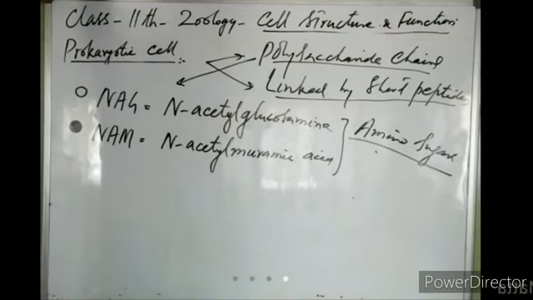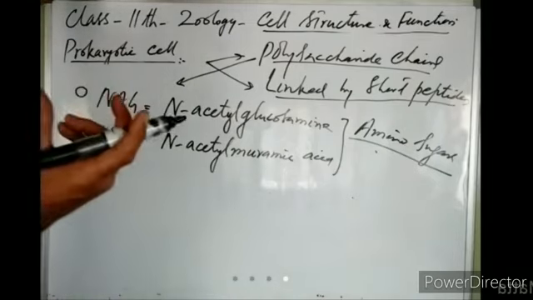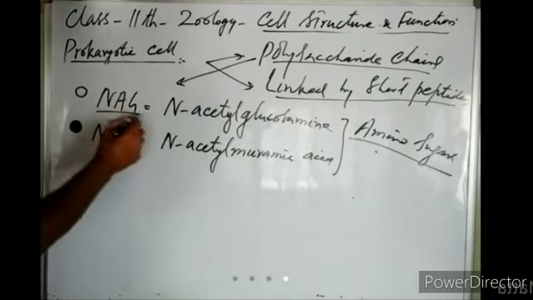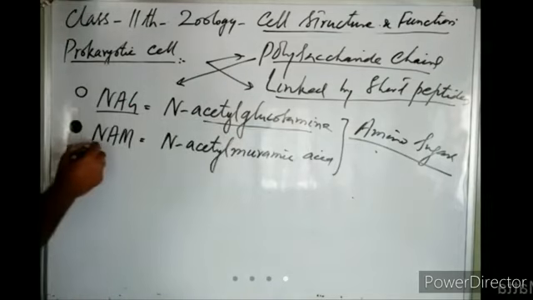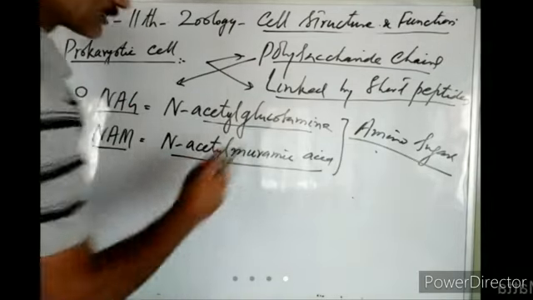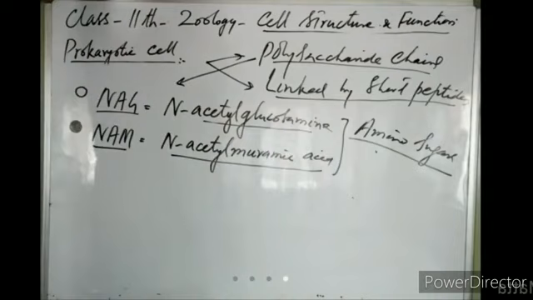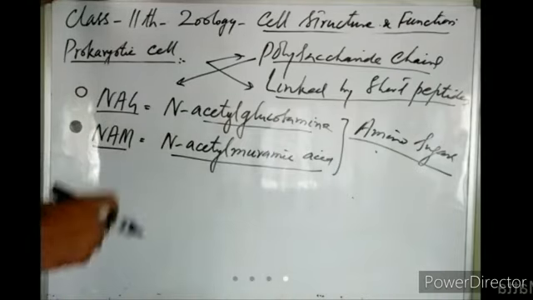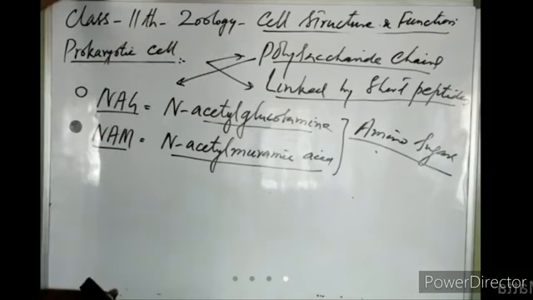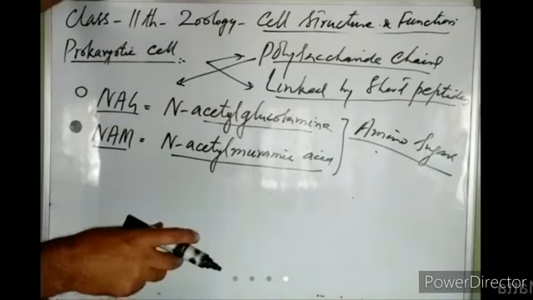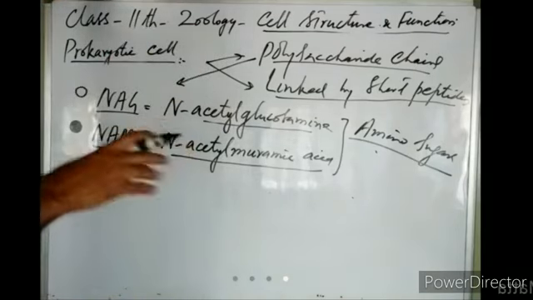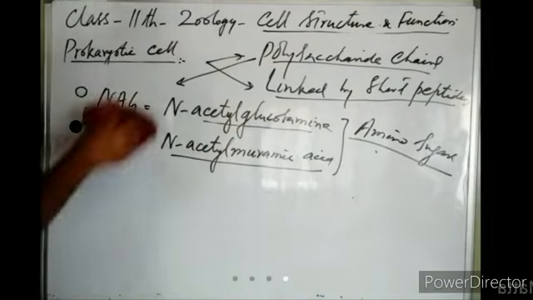The polysaccharide chains are formed of their basic units, NAG, N-acetyl glucosamine, and NAM, N-acetyl muramic acid. So NAG joins with NAM, then many more join together and form a long polysaccharide chain. Then many polysaccharide chains are formed, and then they are linked. I will show in the diagram how peptidoglycans are formed.